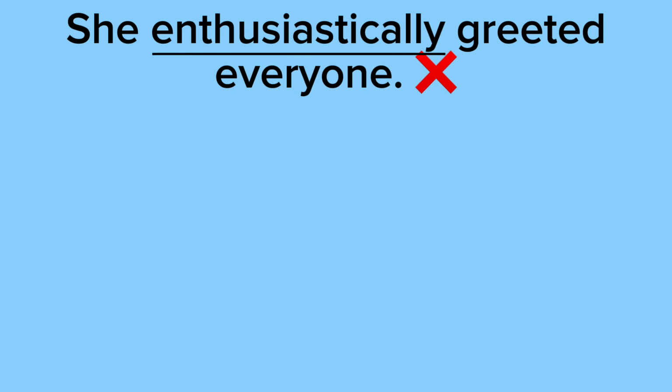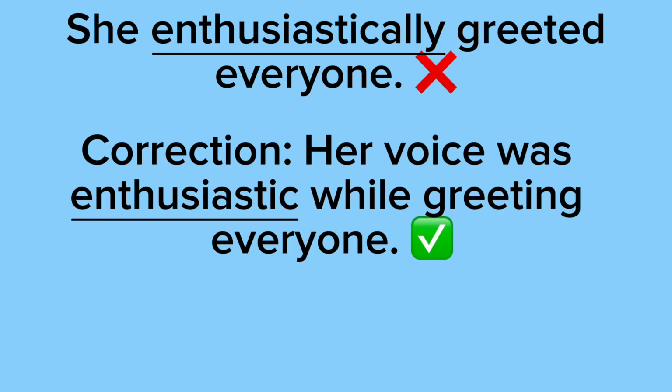Our last example says she enthusiastically greeted everyone. This is incorrect because enthusiastically is an adverb. We're looking for an adjective. We're not looking for something that describes a verb. We're looking for something that describes a noun. So the correct way of saying this would be her voice was enthusiastic while greeting everyone, because her voice is the noun, the thing, and enthusiastic is being used to describe her voice.